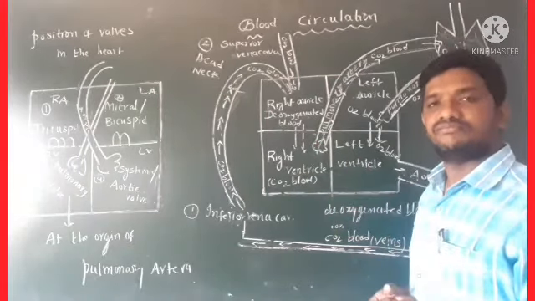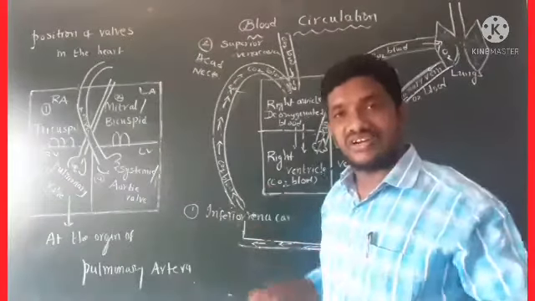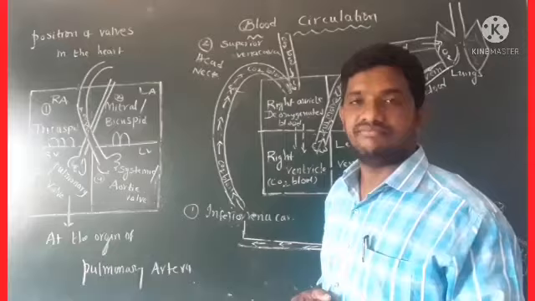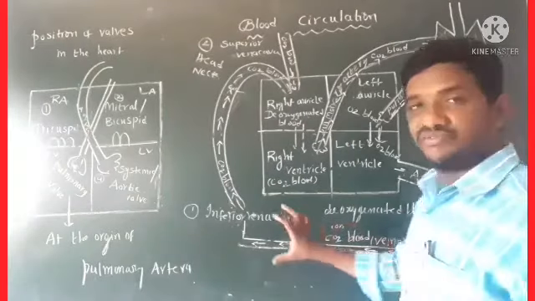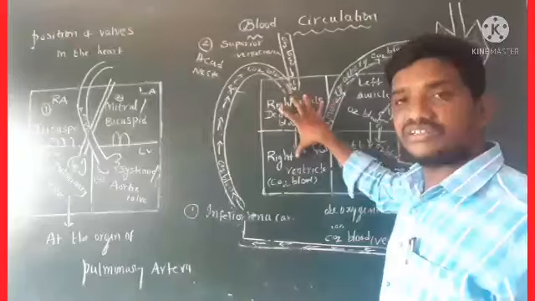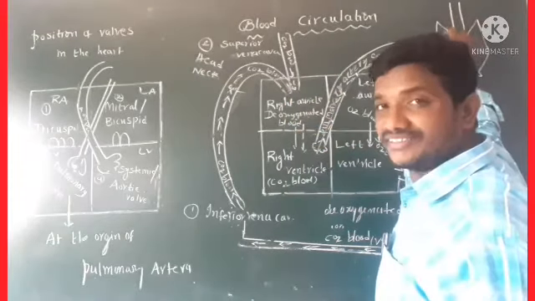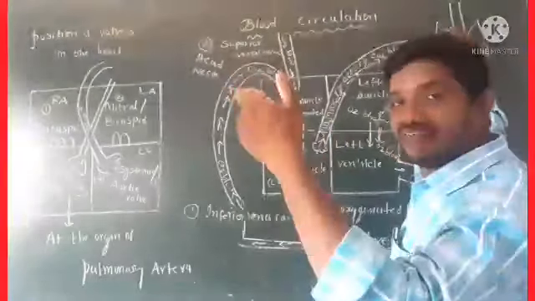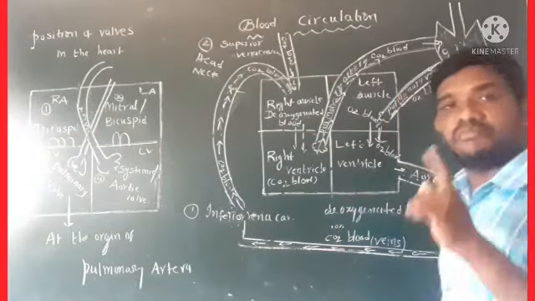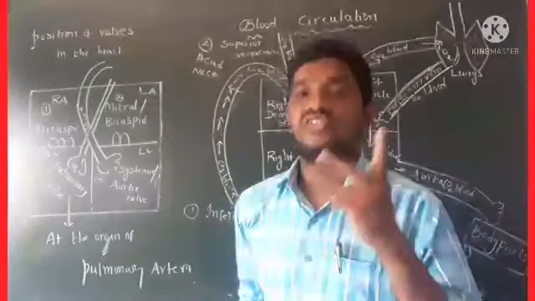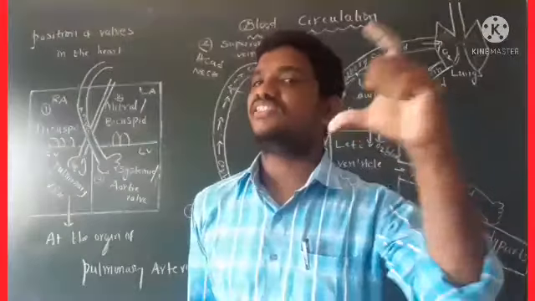Here blood touches the heart twice. This is called double circuit circulation. See, first of all, blood is collected from the veins and reaches the heart one time. For purification, it goes towards the lungs. Again, it comes back from the lungs to the heart, and from the heart to body parts. So blood touches the heart twice. This type of circulation is called double circuit circulation.